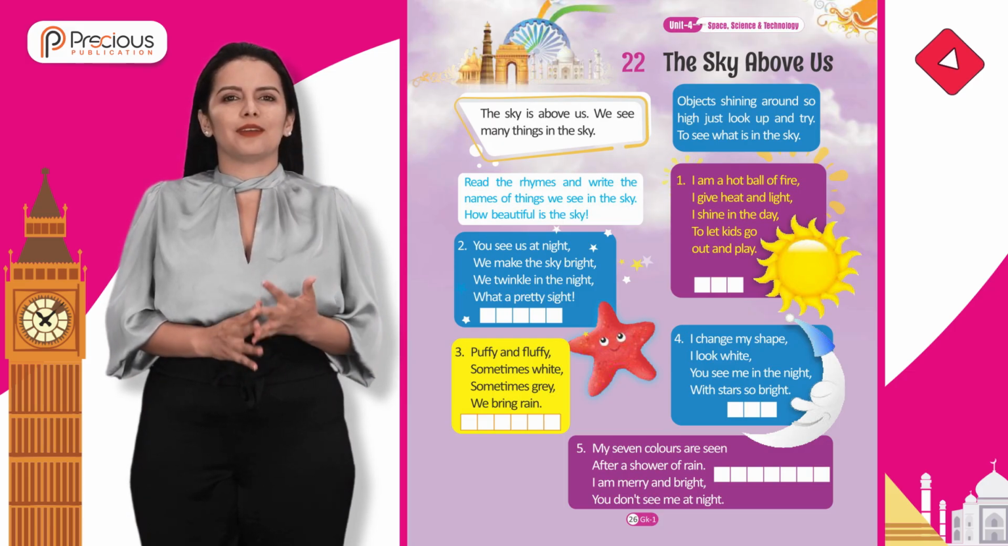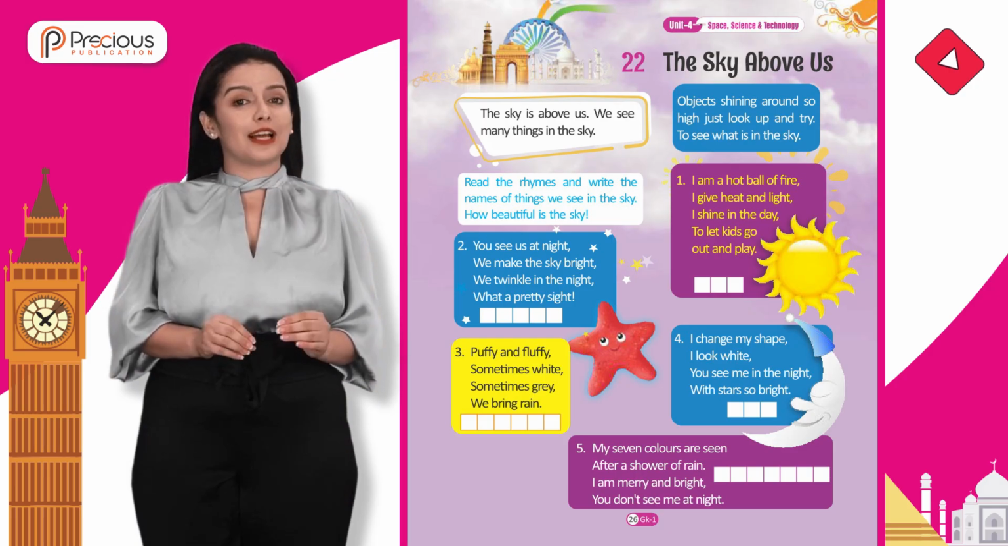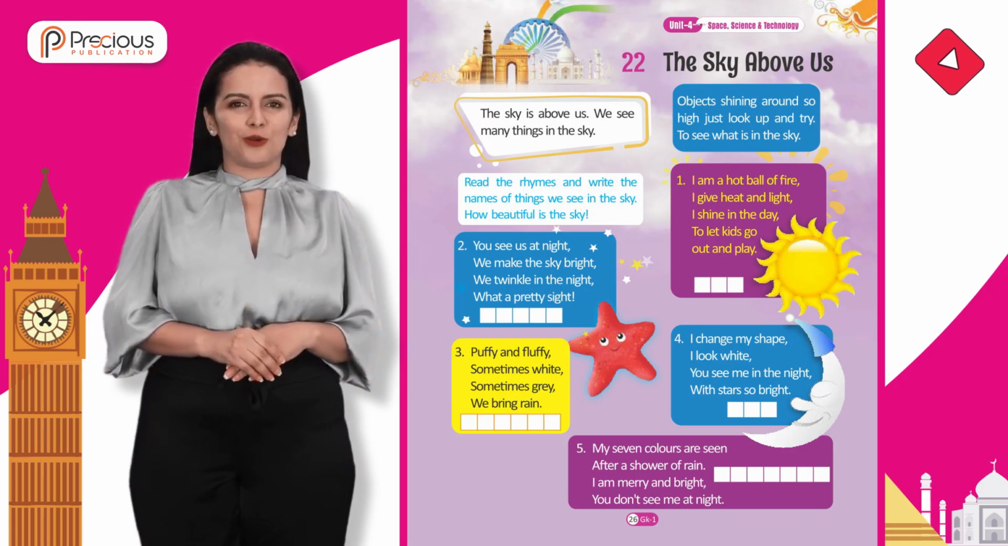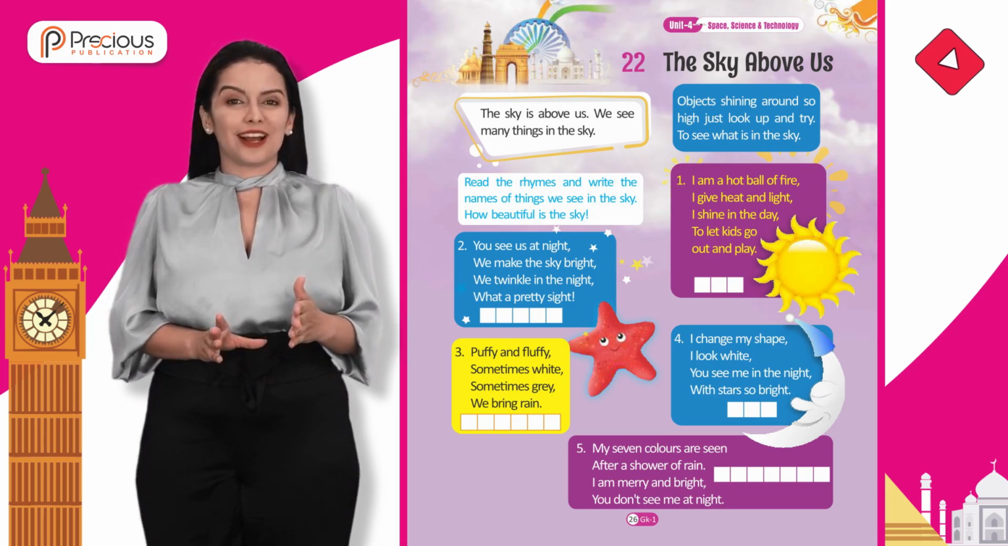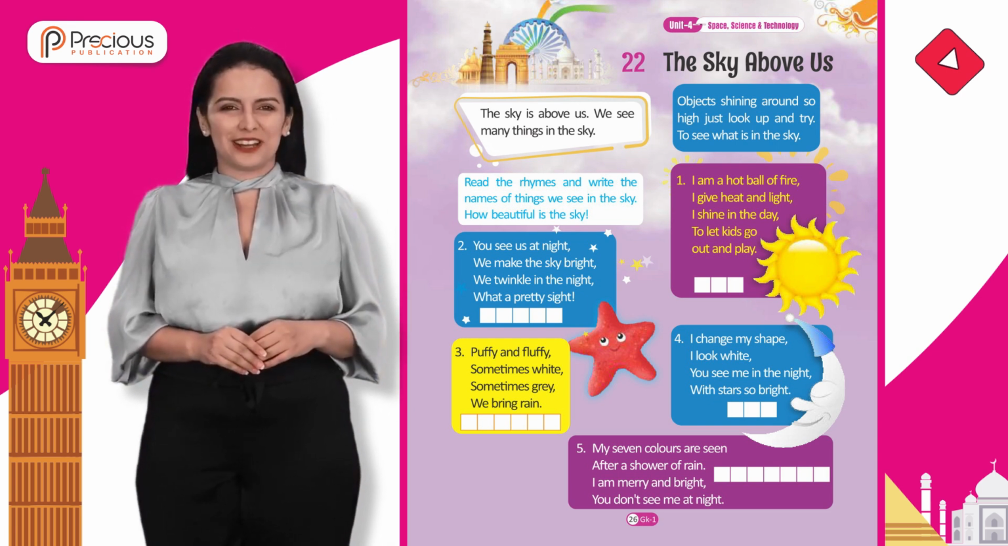The sky is above us. We see many things in the sky. Objects shining around so high, just look up and try to see what is in the sky. Read the rhymes and write the names of things we see in the sky. How beautiful is the sky!